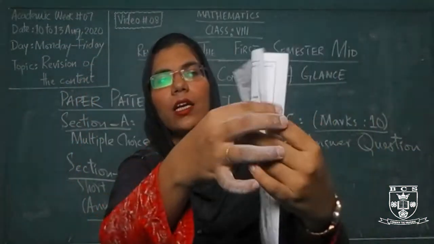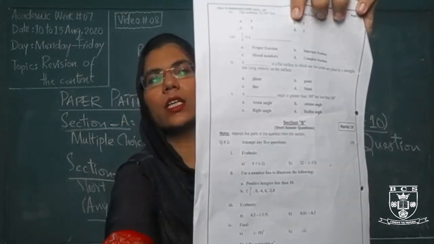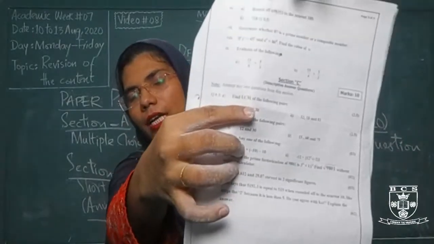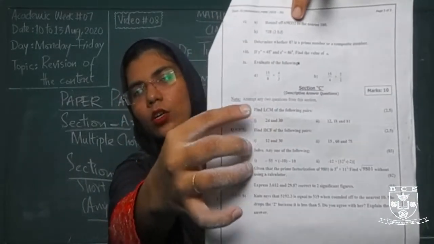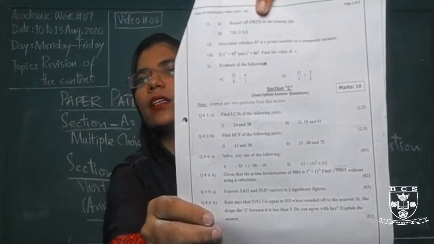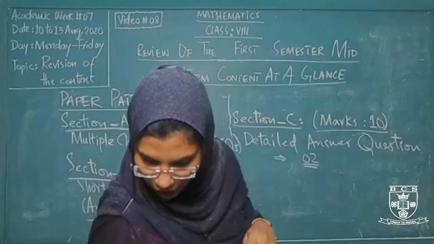This is your section A and this is your section B. All these are the short answer questions till here, and from here we start section C, that is the detailed answer question or descriptive type paper. And in this section, the most important thing that I must tell you is that the questions are given in parts.